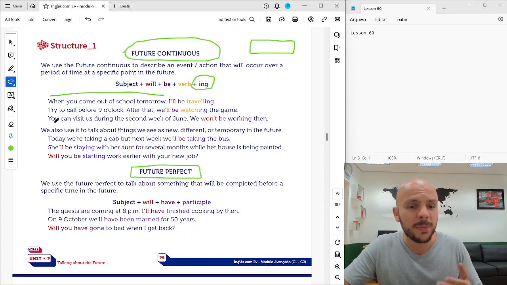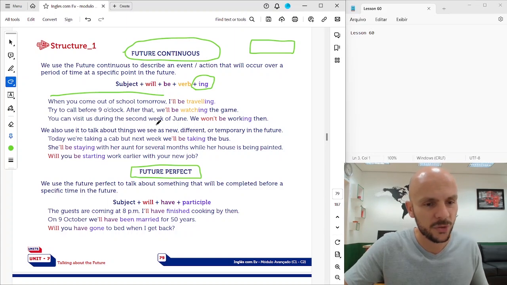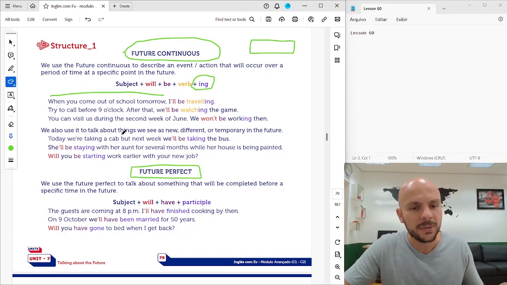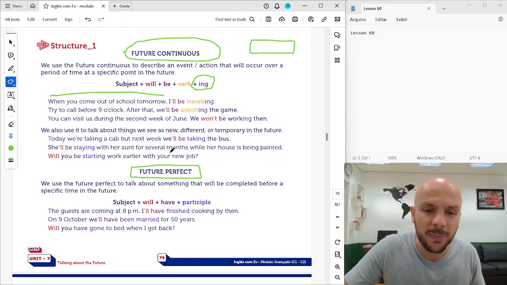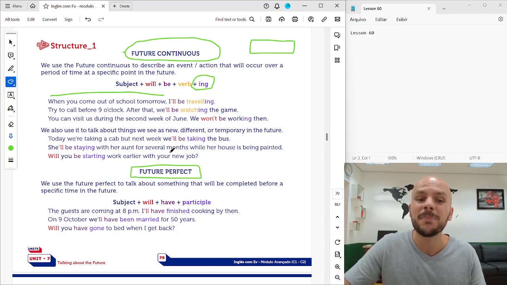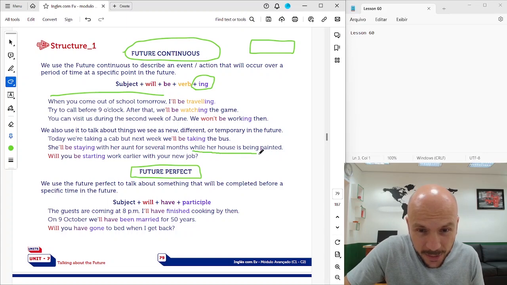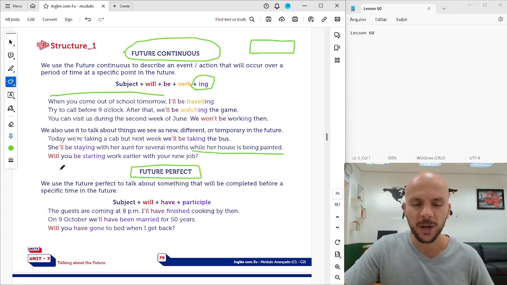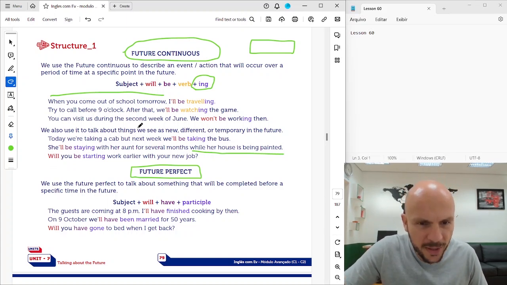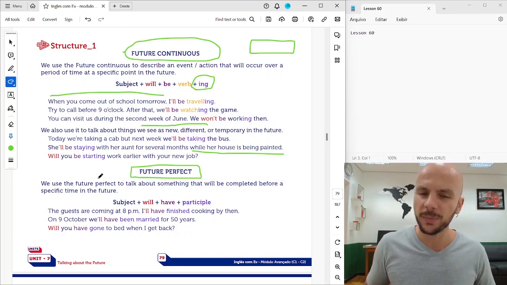We also use it to talk about things that we see as new, different, or temporary, okay, in the future. Today, we're taking a cab, but next week, we'll be taking the bus, okay? She will be staying with her aunt for several months while her house is being painted. So she will be staying, while her house is being painted. Will you be starting work earlier with a new job? Okay, to talk about things as new or different, right? Will you be starting work earlier with a new job? Beautiful.